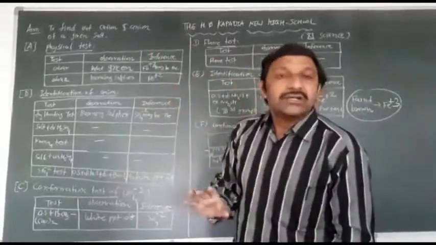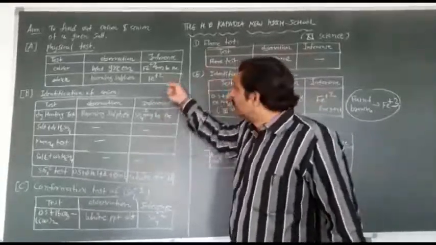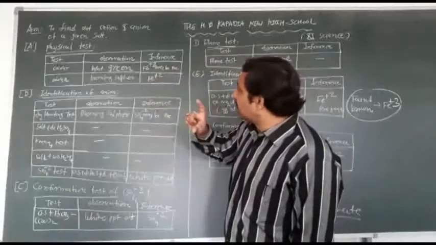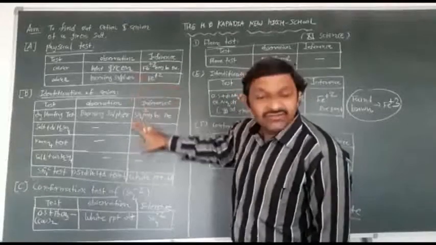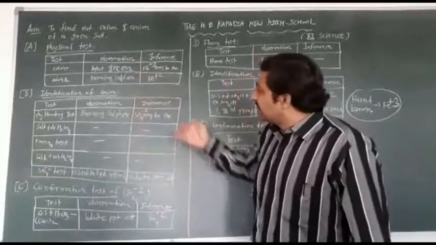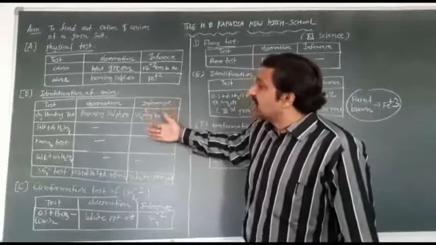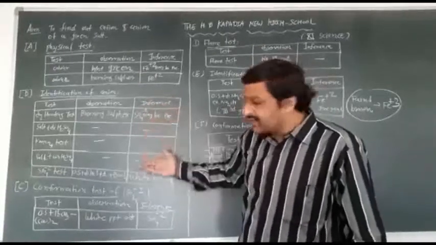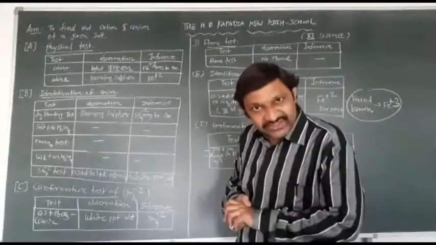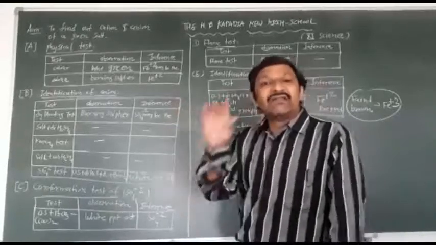Then odor. The odor is like burning sulfur, and Fe+2. Odor, burning sulfur. Okay, then identification of anion. In identification of anion, there are different types of tests. You all know about the dry heating test, dilute sulfuric acid test, KMnO4 test, concentrated sulfuric acid test, and finally the sulfate phosphate test.